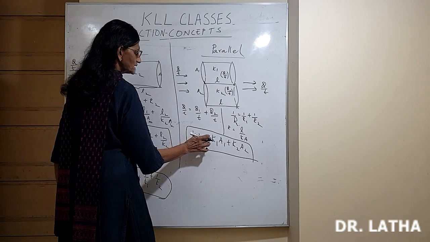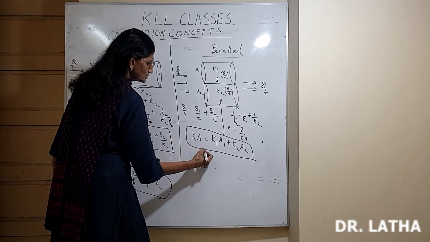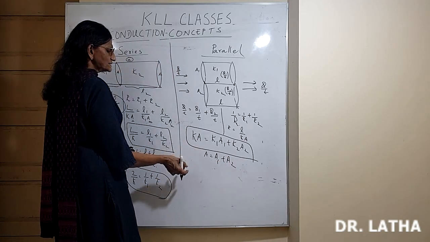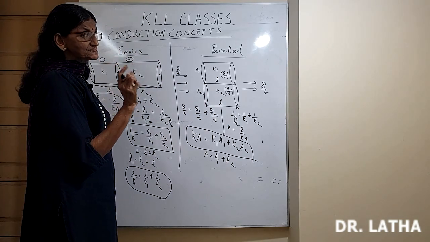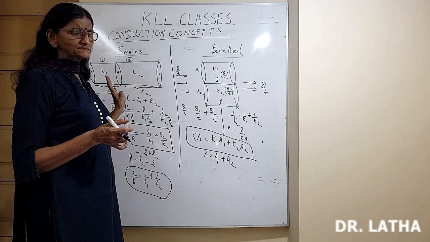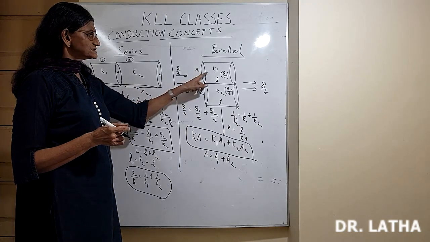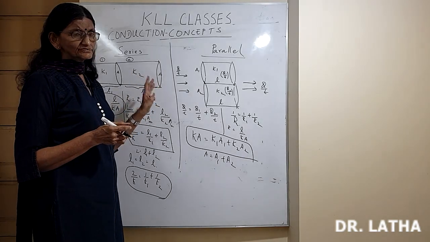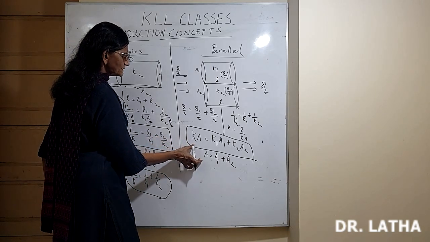This is the expression for effective thermal conductivity K. Ka is equal to K1A1 plus K2A2, where K is the effective thermal conductivity, and total area A is equal to A1 plus A2. If there are 3 conductors, K1A1 plus K2A2 plus K3A3, that means 3 conductors of different materials. Be careful, if all of them are the same material, none of these formulae hold. All are the same material, whatever the dimensions, thermal conductivity remains a constant. If this is K, don't do any calculation, the answer is K itself. It's only if the conductors are of different materials. Be very careful. So that is conductors connected in parallel.